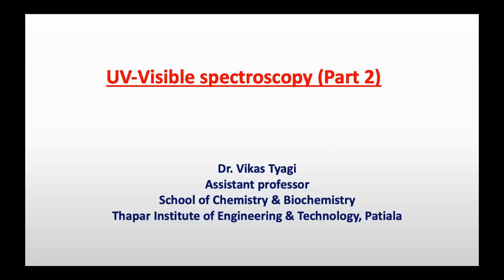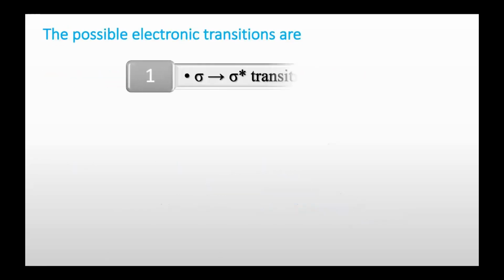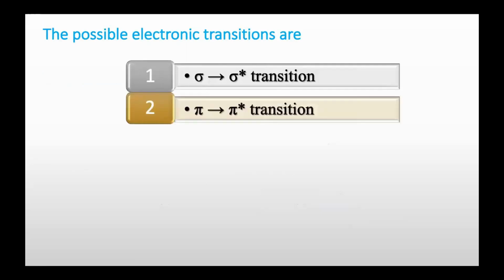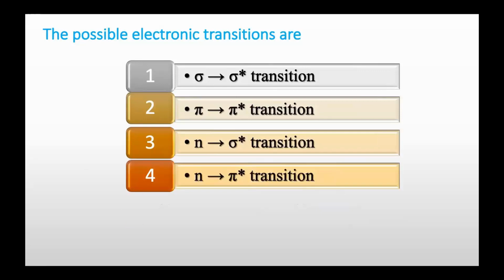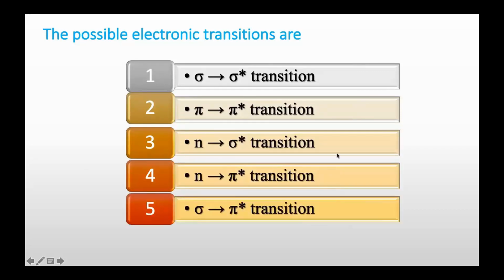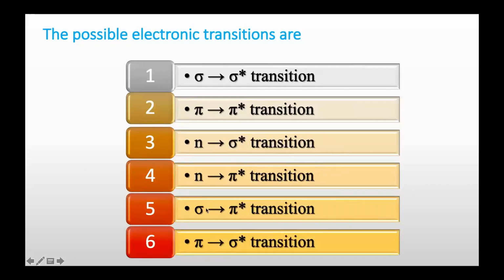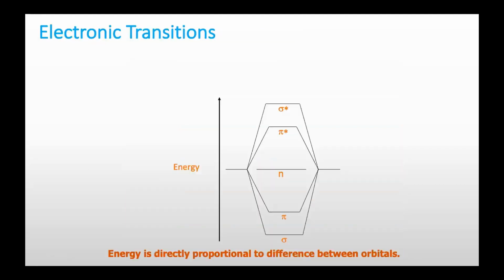Hello everyone. In the second lecture of UV visible spectroscopy, we will discuss the possibility of different electronic transitions in a molecule. As we have seen in a previous lecture, these are all the possible transitions in a molecule: sigma to sigma star, pi to pi star, n to sigma star, n to pi star, sigma to pi star, and pi to sigma star. So these are the possible electronic transitions that can occur in a molecule.